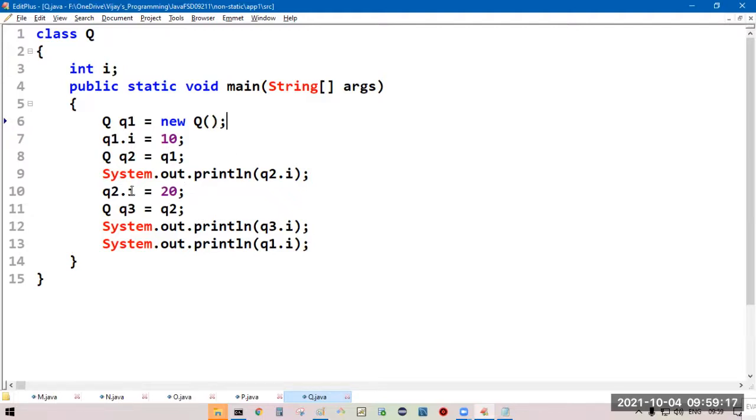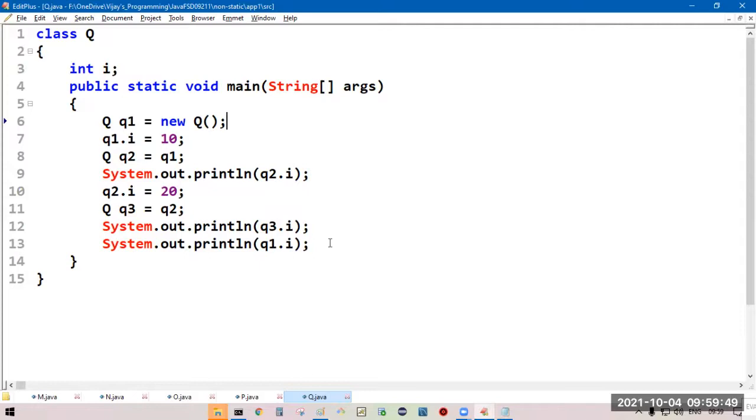If you are trying to modify the i value, whatever value you are modifying to i is going to be reflected in all the references, because all the references are pointing to the same object Q. So Q3.i is 20, Q1.i is 20.